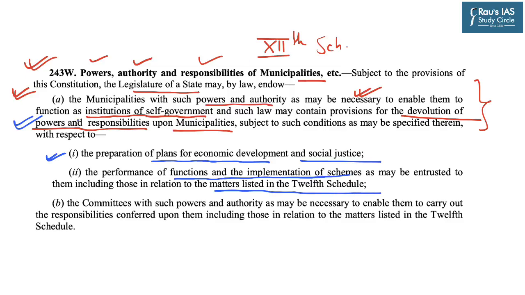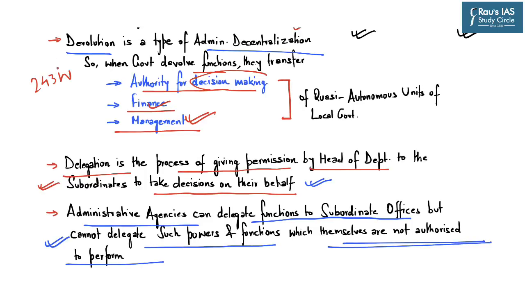So basically, Article 243W provides for devolution of powers and responsibilities to municipalities regarding preparation of plans for economic development and social justice, and also performance of such functions and implementation of schemes which have been entrusted to these municipal corporations for matters provided under the 12th Schedule. So very clearly, Article 243W provides for devolution of powers and functions with respect to the 12th Schedule of the Indian Constitution and does not provide for delegation of functions.